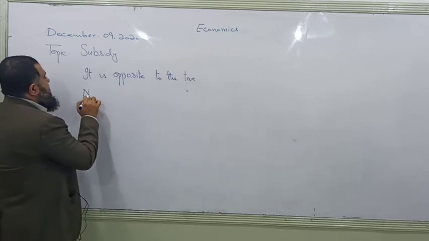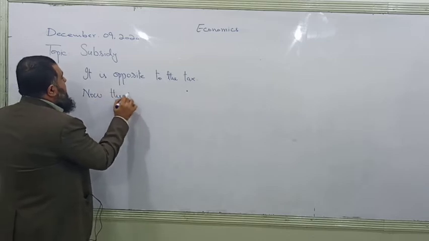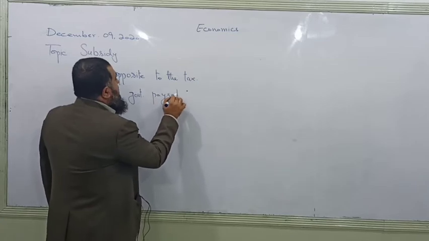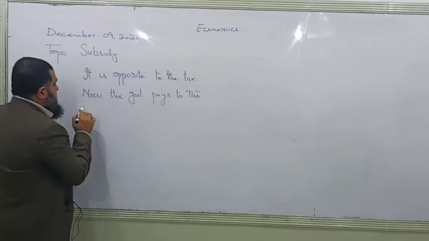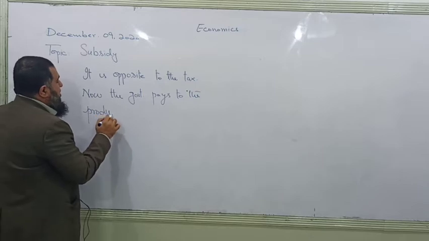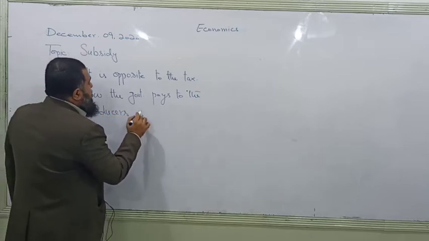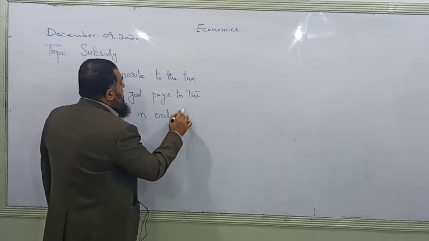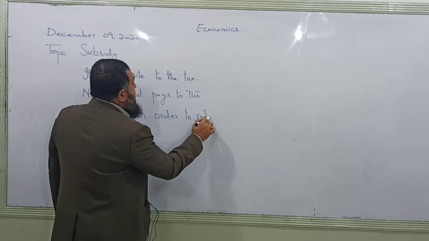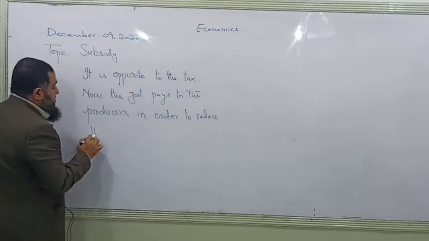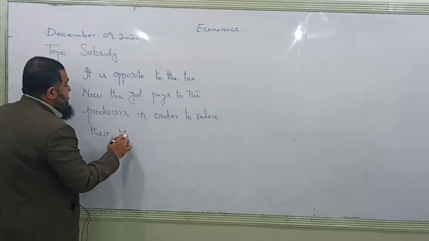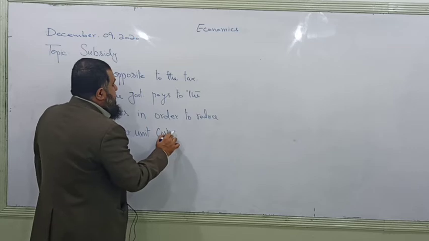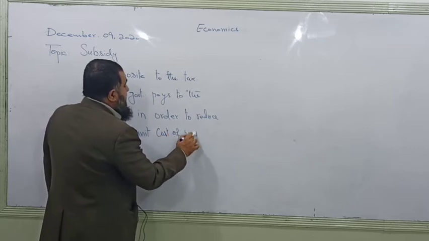Now the government pays to the producers in order to reduce their per unit cost of production. Per unit cost of production. Okay.